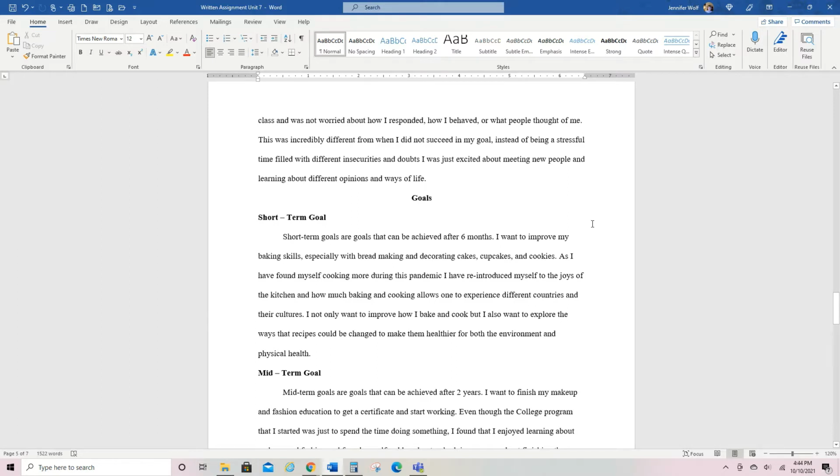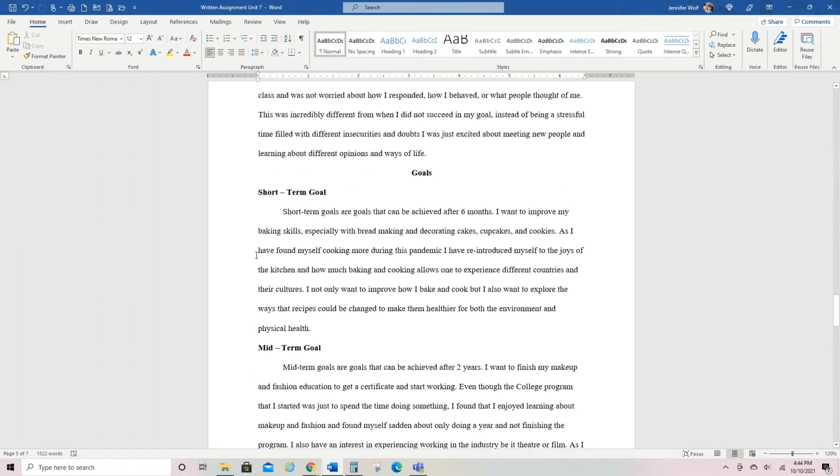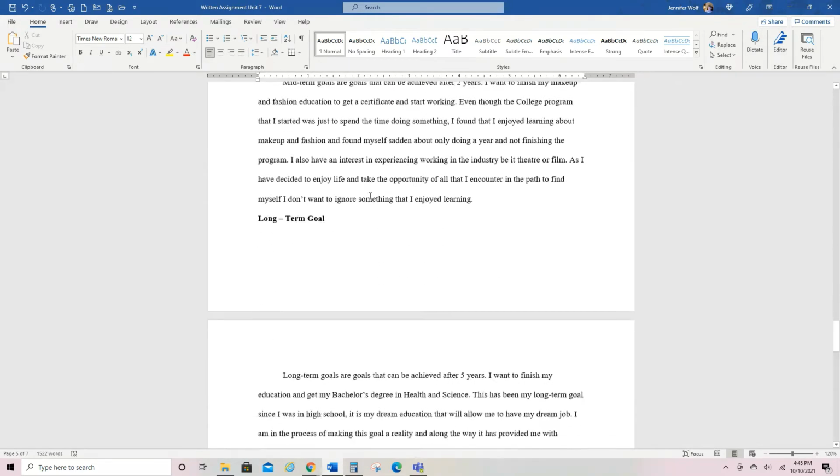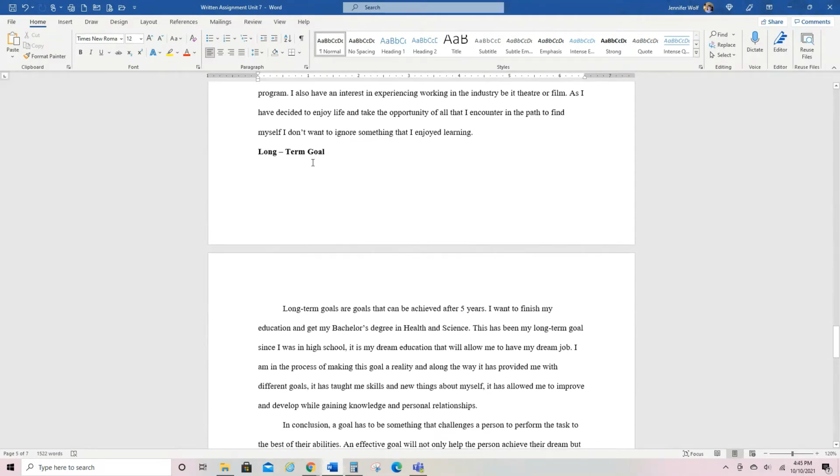Another thing I do want to point out, you'll notice the left margin is flush and the right margin is what we call ragged. So don't use that block style. Use left justification. Sometimes, I'm sorry, that was centered. Sometimes we have students who want to block style, but do not do that. Use your left justification. Okay, and we go down, and here are some more headings.